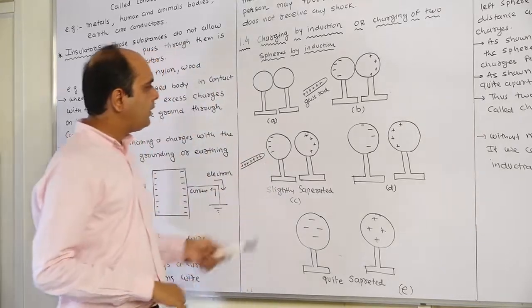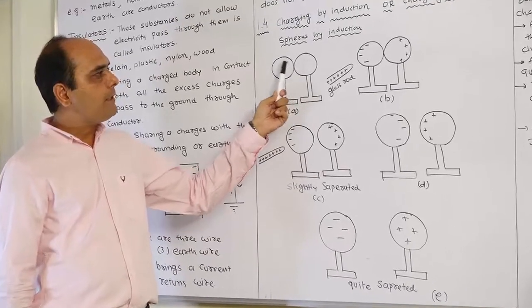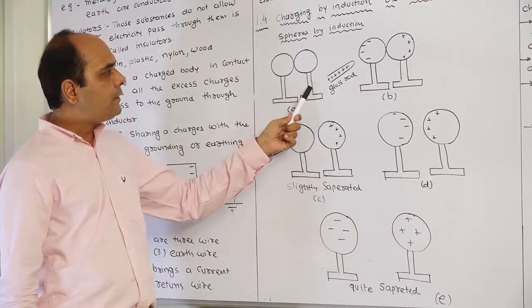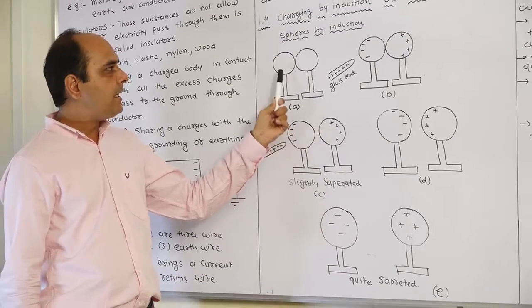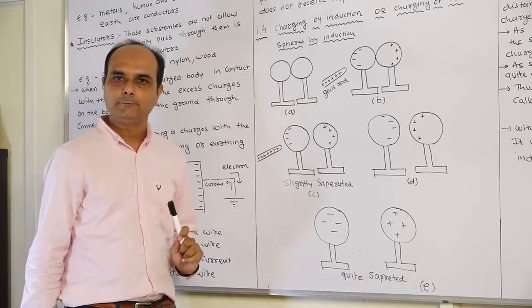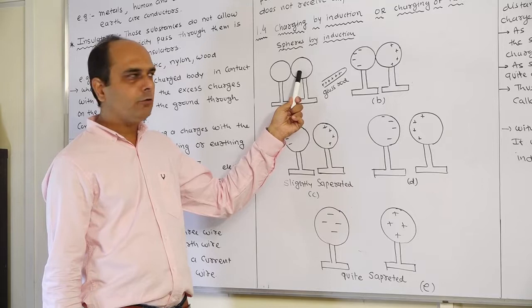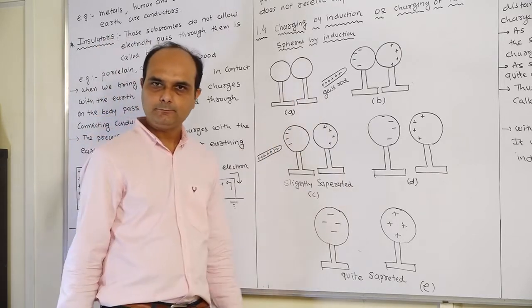Well, in the first figure, figure A, we are taking 2 metal spheres. They are held on insulating stands, and they are in contact. Again, in figure A, there are 2 metal spheres held on insulating stands and they are in contact.